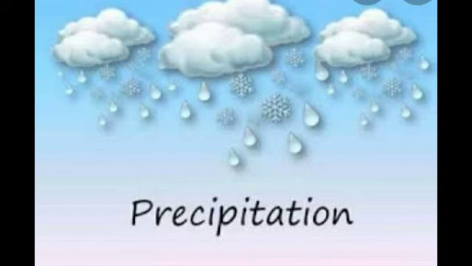This may occur in the form of rain, hail, snow or dew. It depends upon the temperature conditions. Clear children? Yes. So depending upon the temperature, it may form rain or hail or snow or dew. Clear children? Yes.